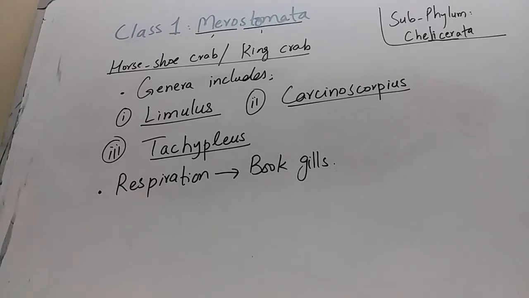And the last point is about respiration. Merostomata, which includes the living king crabs, are aquatic. They are found in seawater and they respire through book gills. They use book gills for the purpose of respiration.